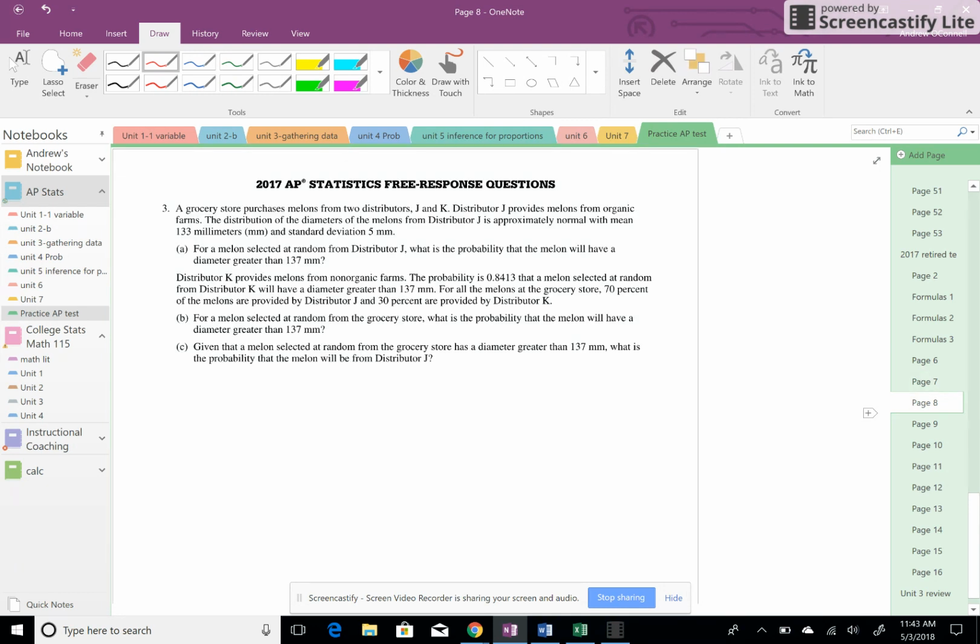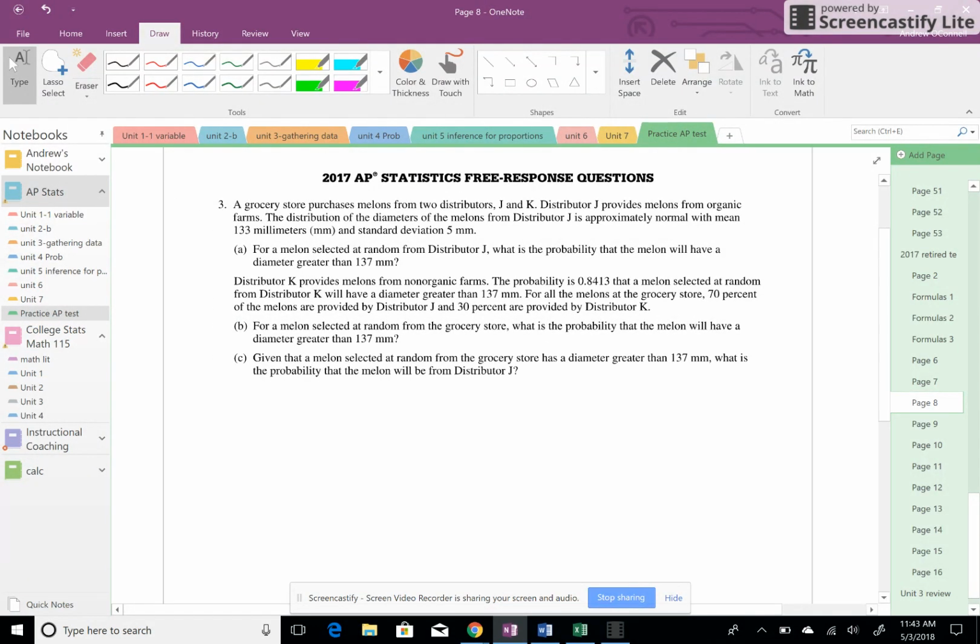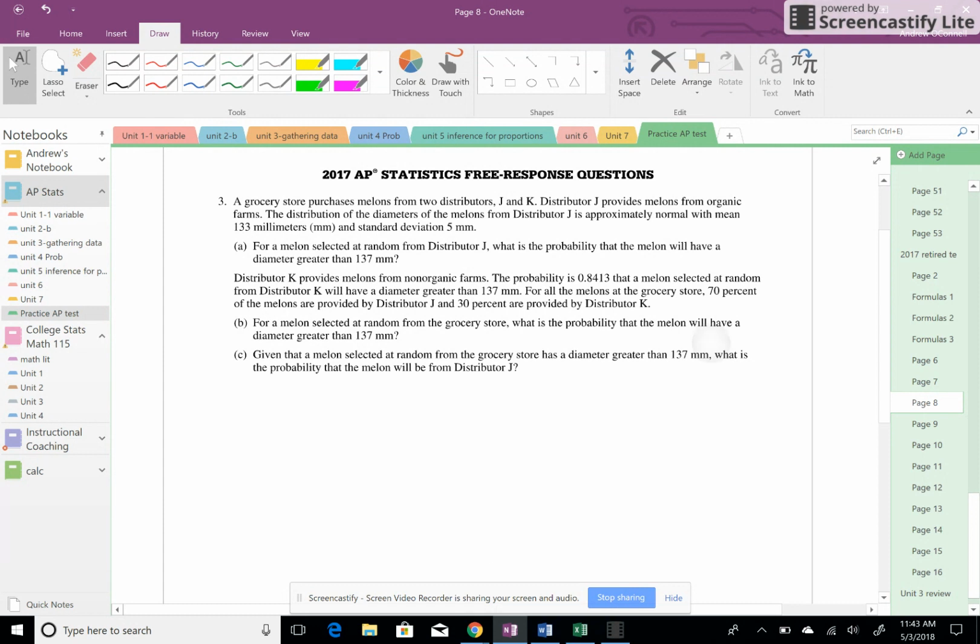Number 3, a grocery store purchases melons from 2 distributors, J and K. Distributor J provides melons from organic farms. Zoom in a little. The distribution of the diameters of the melons from distributor J is approximately normal with mean 133 millimeters and standard deviation of 5 millimeters. A, for a melon selected at random from distributor J, what is the probability that the melon will have a diameter greater than 137 millimeters? It already says it's normal, so we don't have to do any conditions.